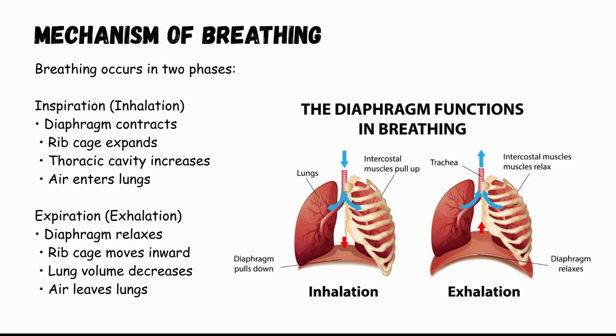Expiration, or exhalation. During exhalation, the diaphragm relaxes and moves upward. The rib cage moves inward. The volume of the lungs decreases. This increases pressure inside the lungs and pushes air out. This cycle repeats continuously throughout our lives.